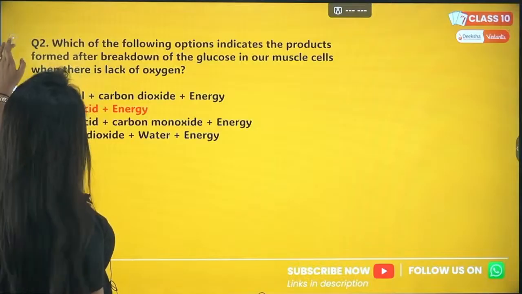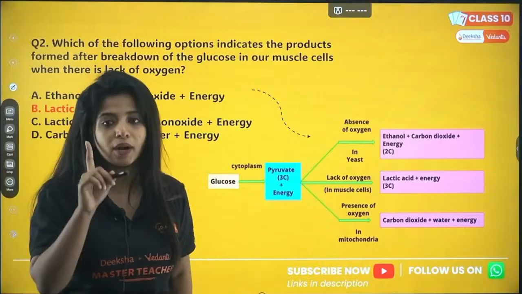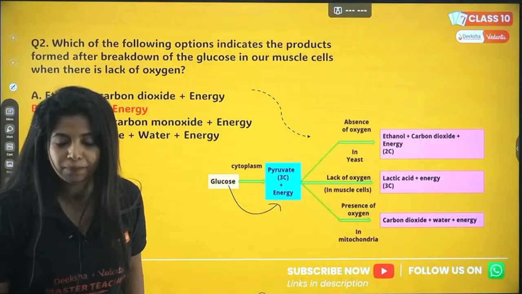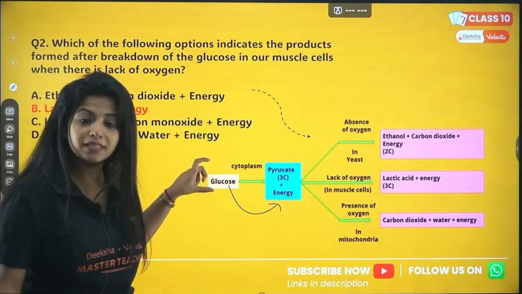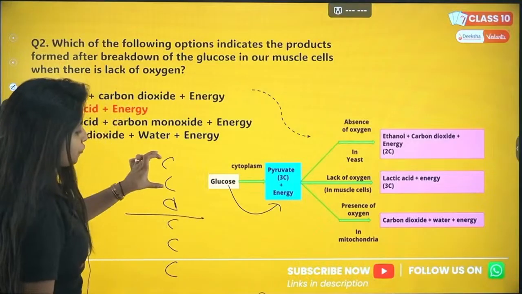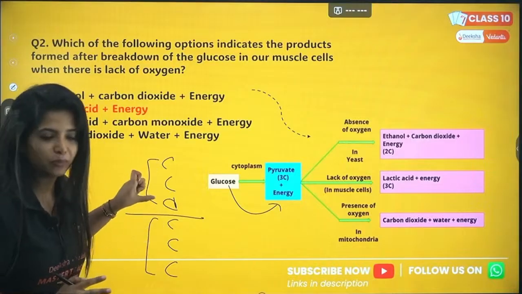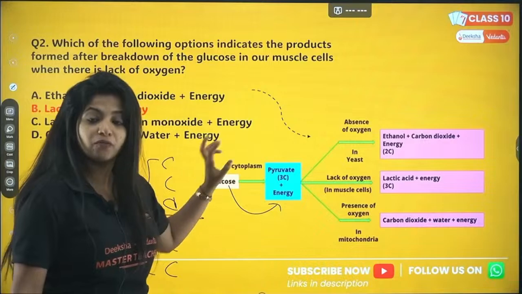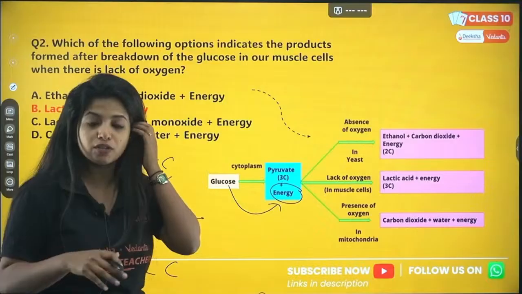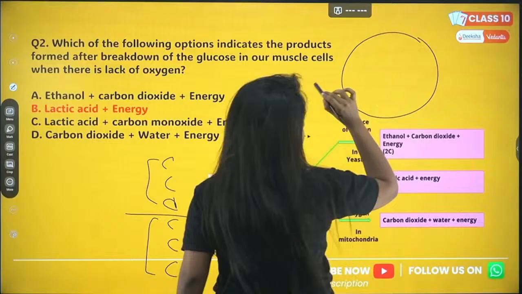And for that, I would have to explain certain things. So my dear children, glucose breakdown is not a one-step process. Glucose initially breaks down into pyruvate. Into what? Pyruvate. Glucose contains 6 carbons. It divides and forms 2 pyruvate molecules because pyruvate just has 3 carbons. While it forms pyruvate, it also produces some amount of energy. Now suppose this is a cell.